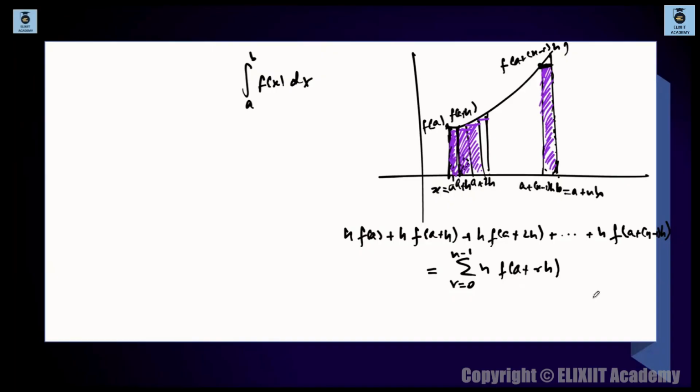But these purple strips are not covering this entire region. Some white regions are still left out over here. Once you compile all these strips, you will figure out that some of these areas are still left out. So we have to cover this, otherwise how can we say that this is the integral of f(x) dx?